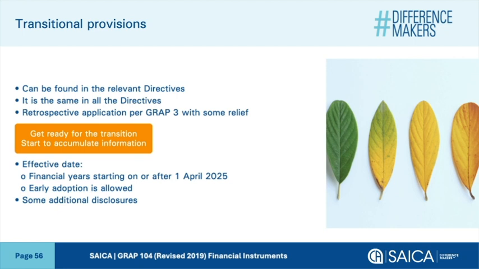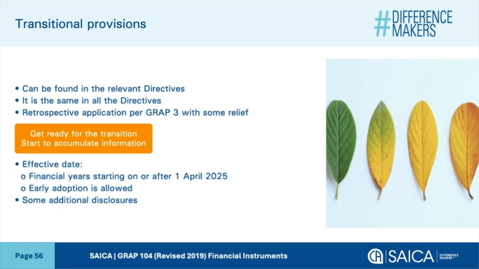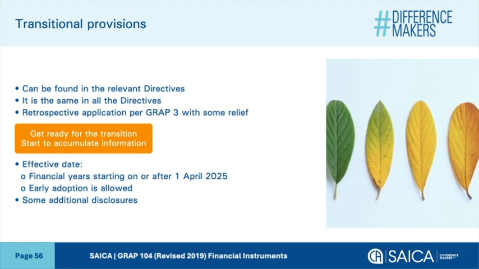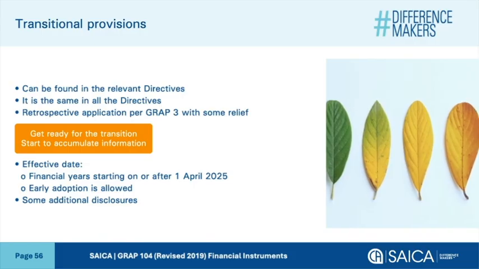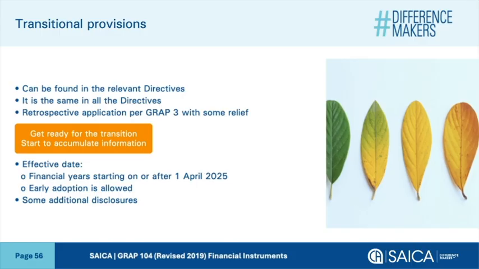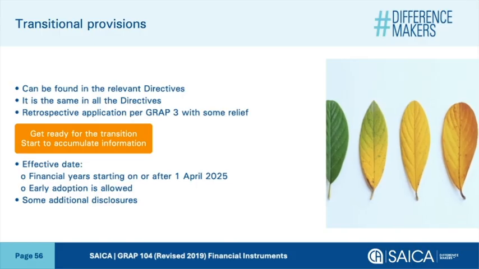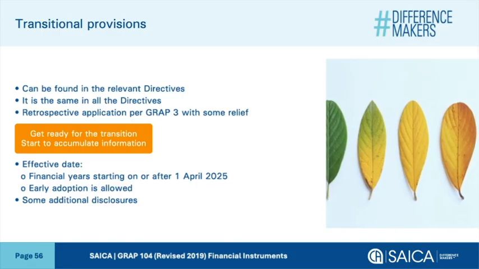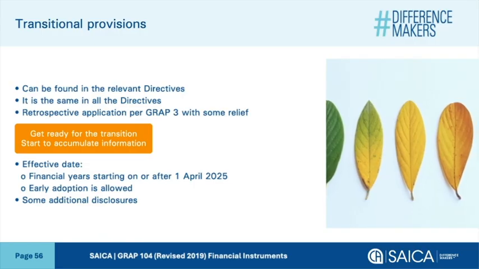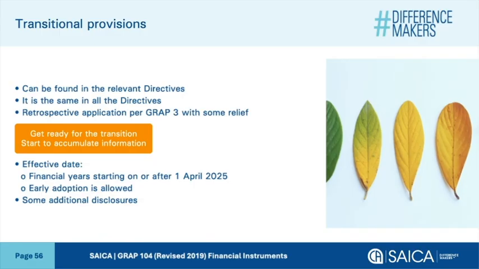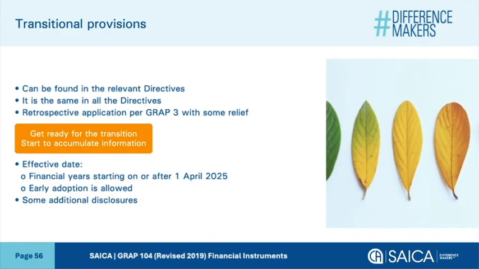The effective date of the standard is for financial years starting on or after the 1st of April 2025. It is important to note that in the video, we cannot cover in detail every requirement of the standard, and it is a starting journey. However, entities must comply with the terms of the transitional provisions. There are also some additional disclosures.